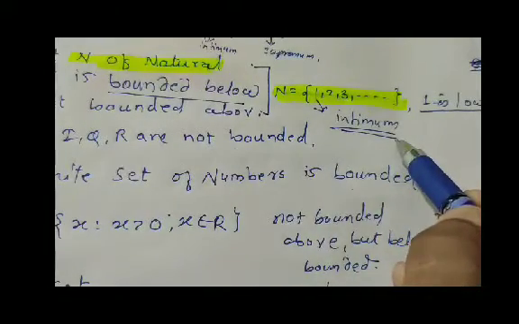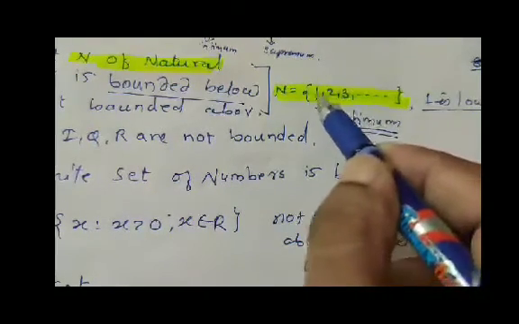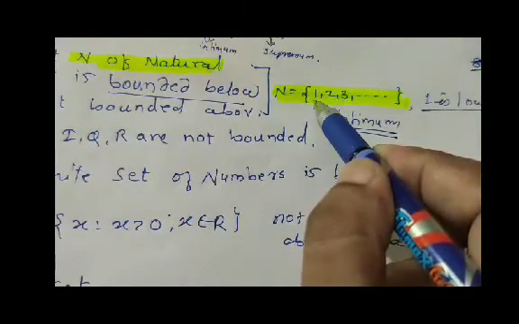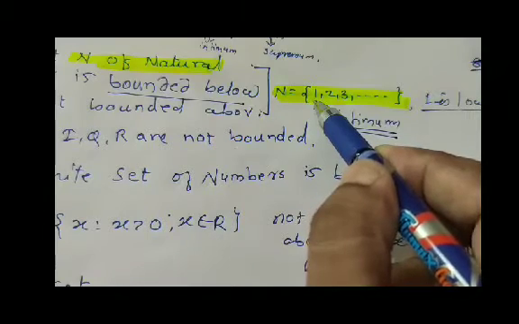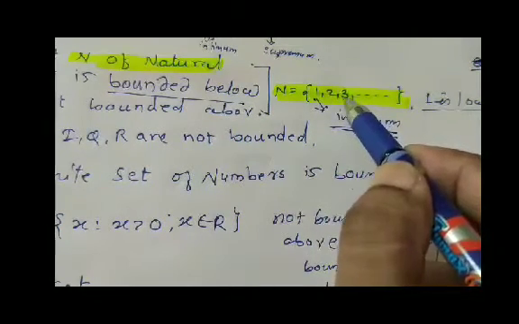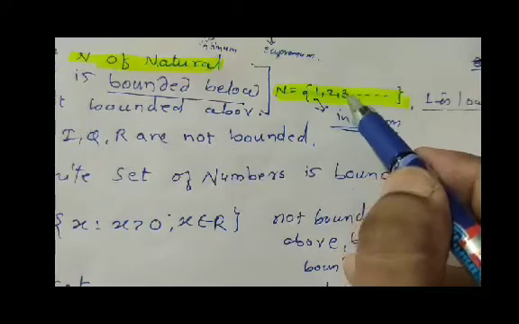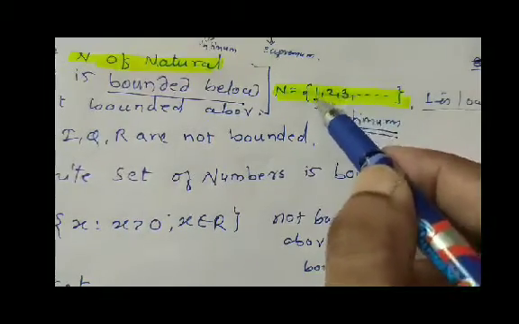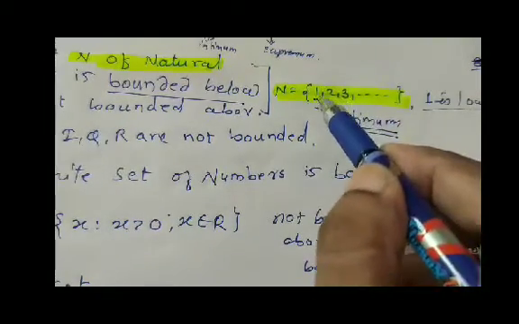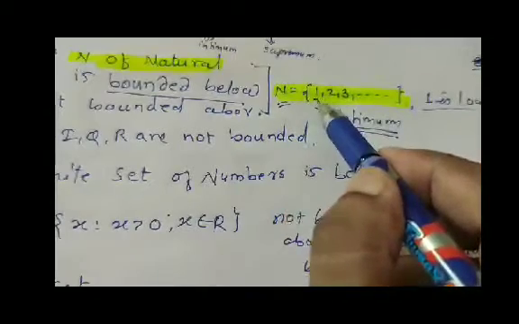Infimum means greatest lower bound. -1, -2, -3, 0, all these are lower bounds of this set. But amongst them, the greatest lower bound is 1, and this 1 belongs to the set N.